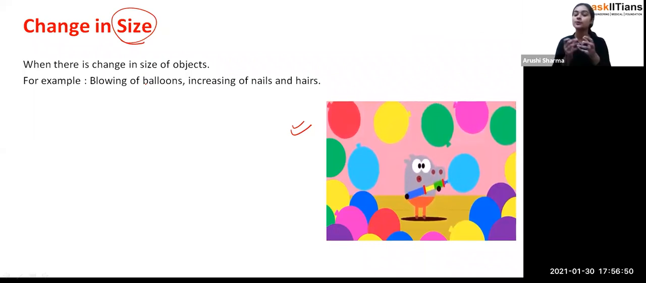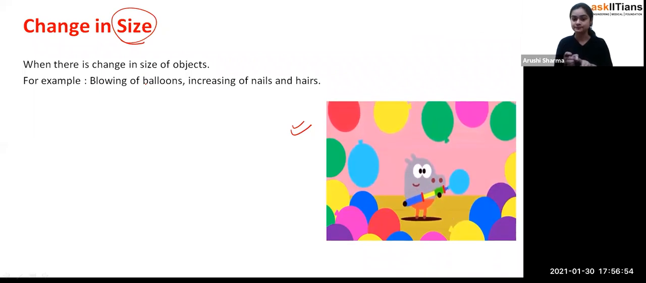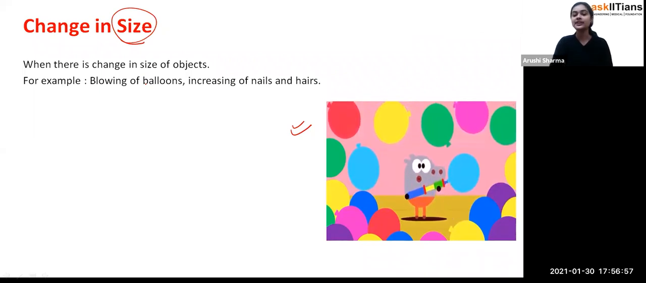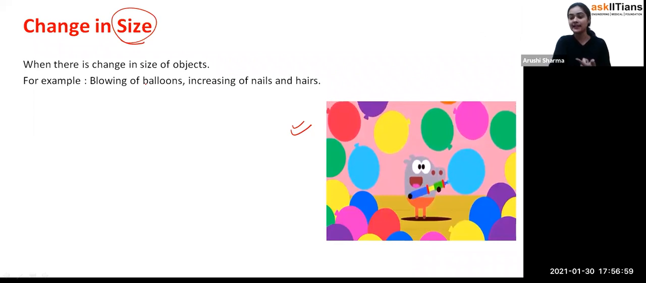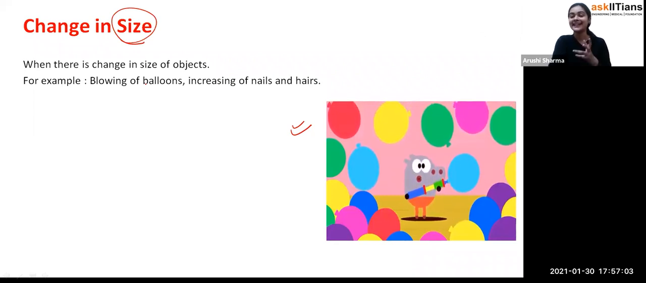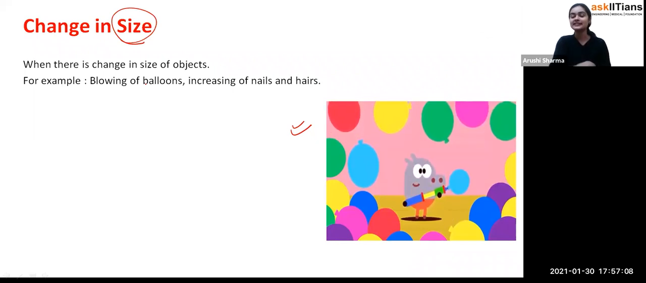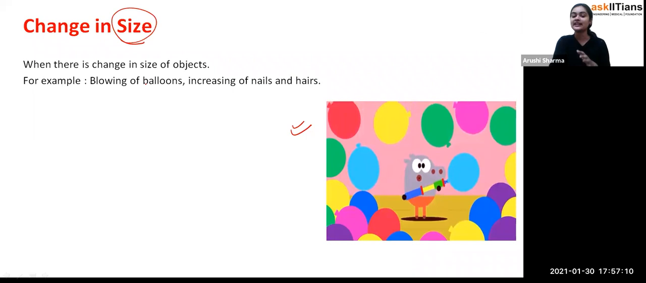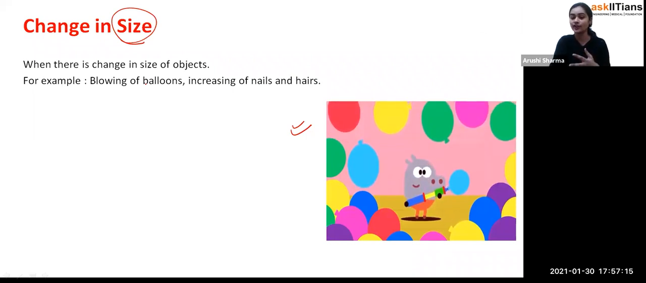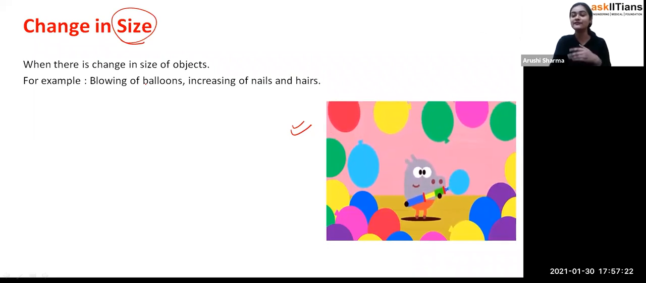For example, blowing of a balloon, increasing of nails and hairs. Okay, so that's how, student, you can see that the nails increase day by day. That's why we need to cut them on a regular basis. Exactly, like in our schools, every day there is a kind of checking system going on, where our teacher checks our nails to see whether we have proper dressing sense or not, because in schools they don't allow us to grow the nails. Exactly, they want students to come to school in a very formal form.